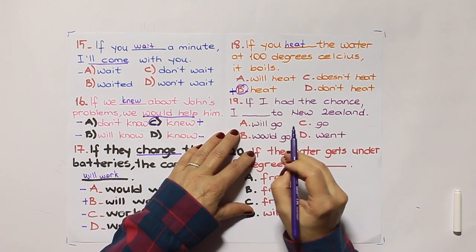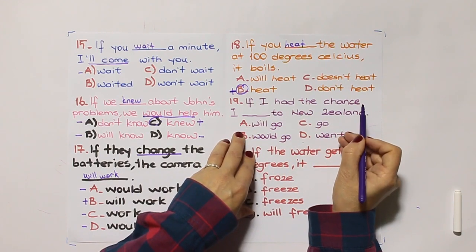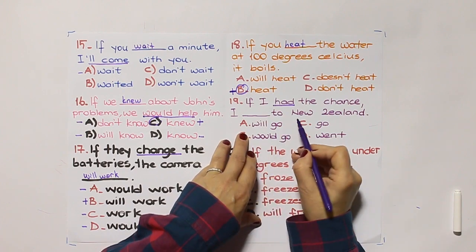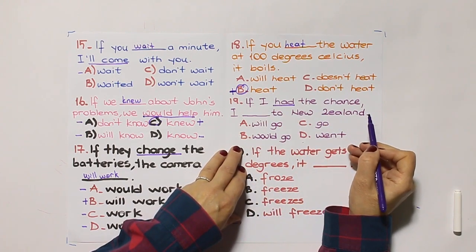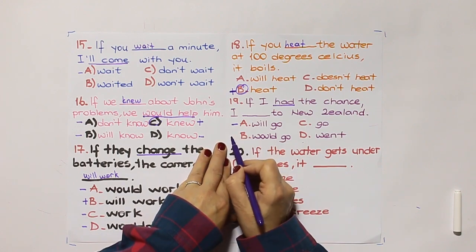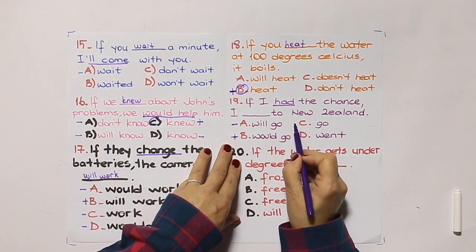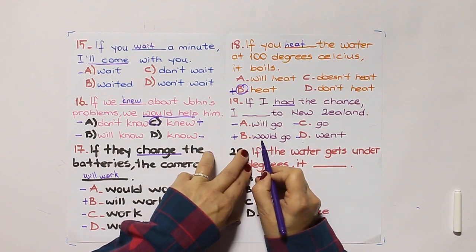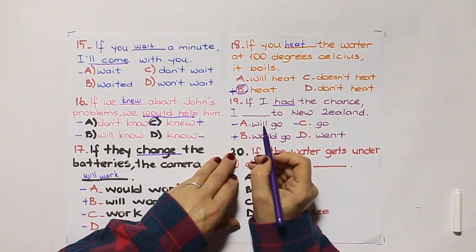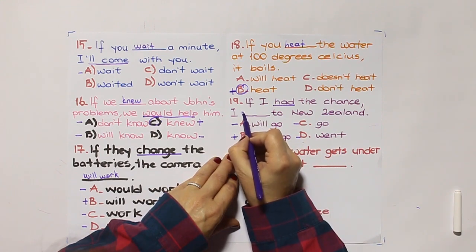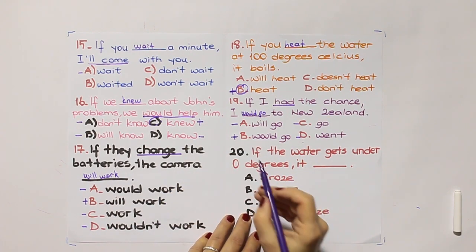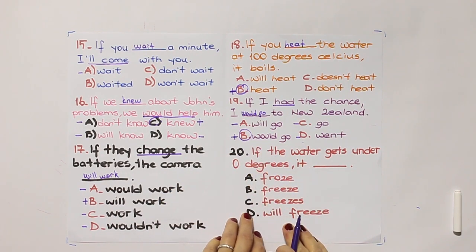19. If I had the chance, past simple, type 2, I would go to New Zealand. A is present, B is past, present, past, but we need the past form of will. So if I had the chance, I would go. The answer is B.